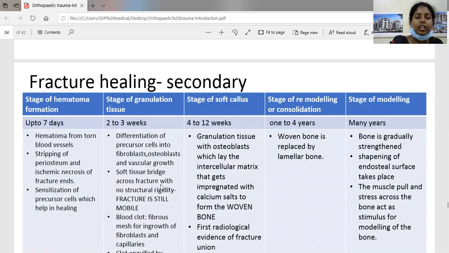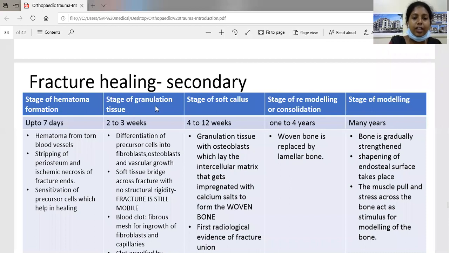Coming to fracture healing, whenever there is a fracture, the following stages occur. The first stage is the stage of hematoma formation. This lasts for up to 7 days. Whenever there is a fracture, there will be tearing of the blood vessels leading to the formation of hematoma in and around the fracture site. There will be stripping of the periosteum and soft tissue, leading to ischemic necrosis of the fracture ends. There will be sensitization of the precursor cells which help in healing. So this is the stage of hematoma.